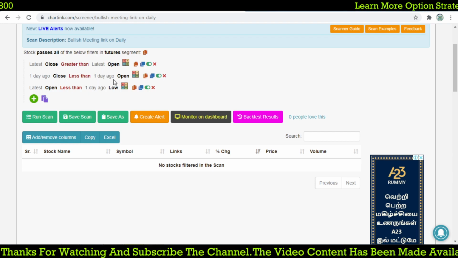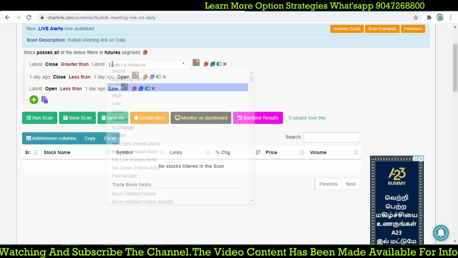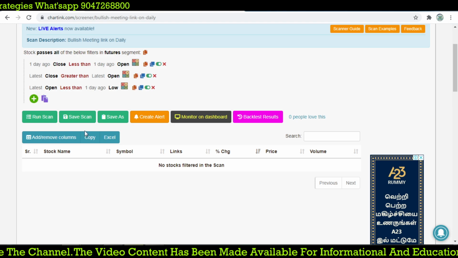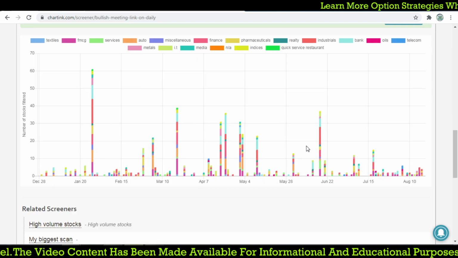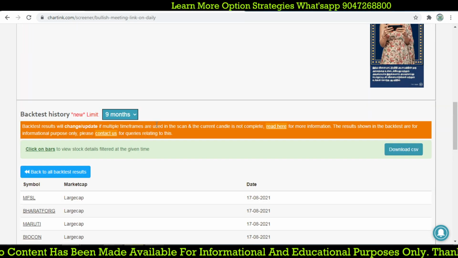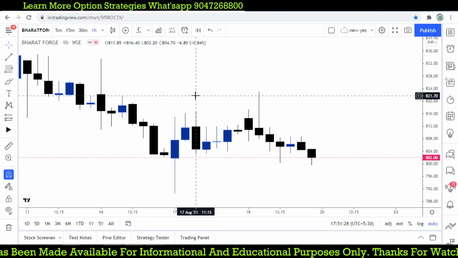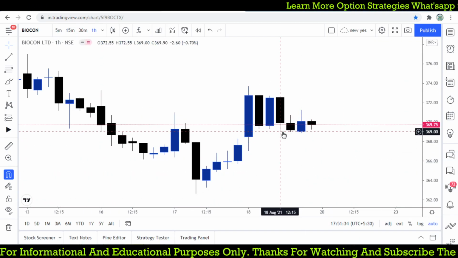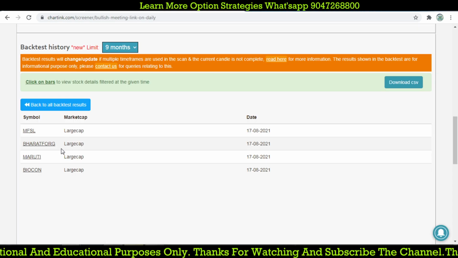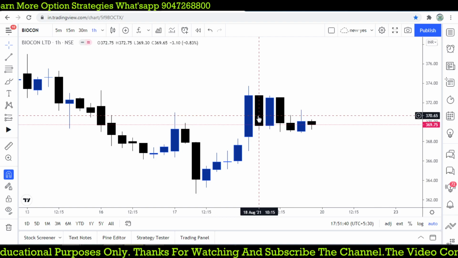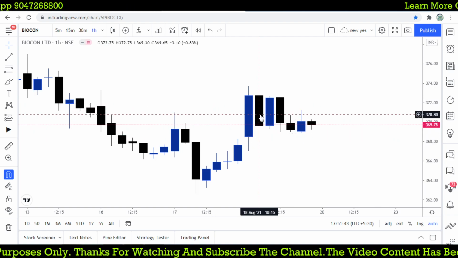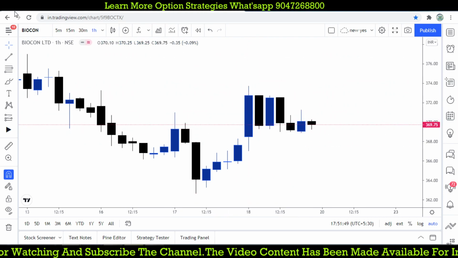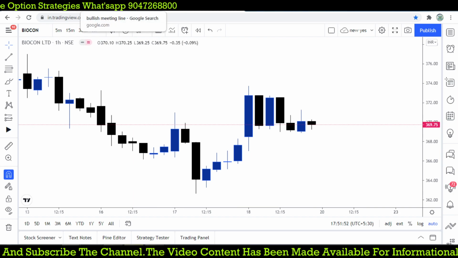The previous day should be a red candle and the next day should be green. Just wait, it's down, and we are making this live. Let's check what the condition is. Take Biocon on 17th. The previous day should be red and the next day green, but the latest open must be less than the low of one day ago.